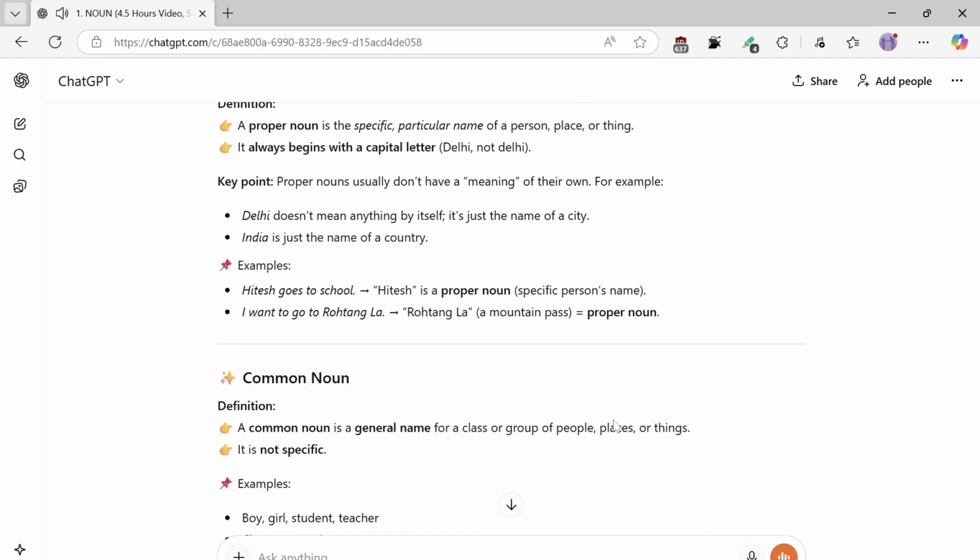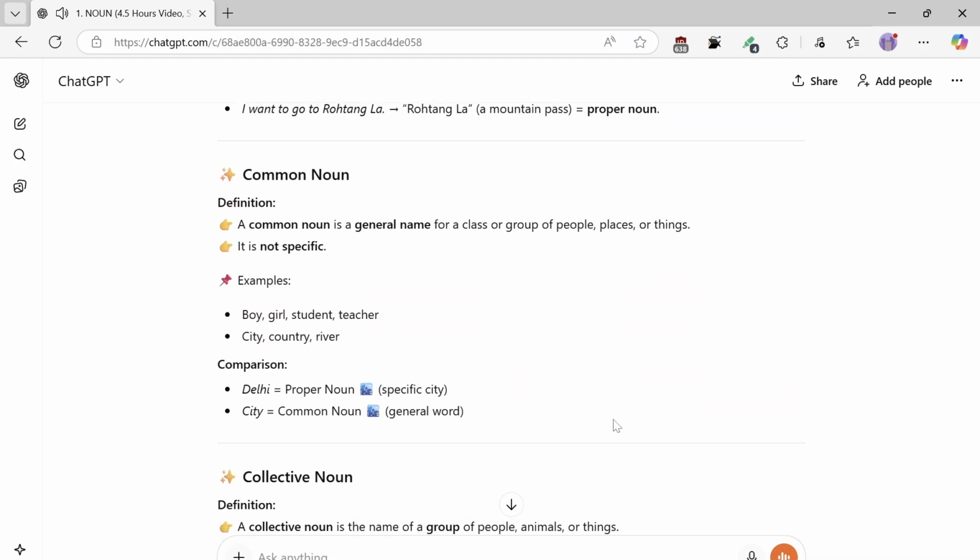Common noun definition. A common noun is a general name for a class or group of people, places, or things. It is not specific. Examples: boy, girl, student, teacher, city, country, river. Comparison: Delhi equals proper noun, a specific city. City equals common noun, a general word.